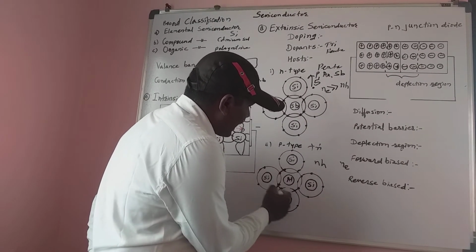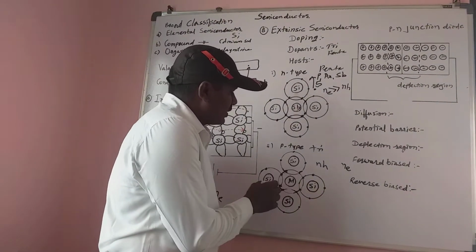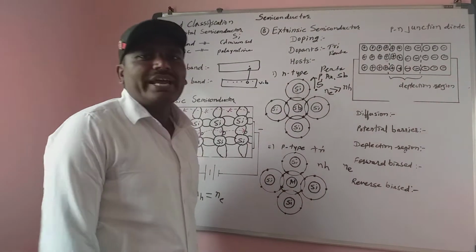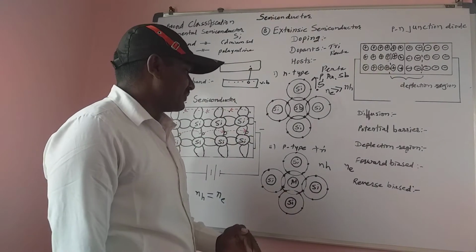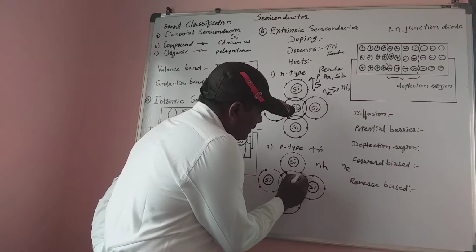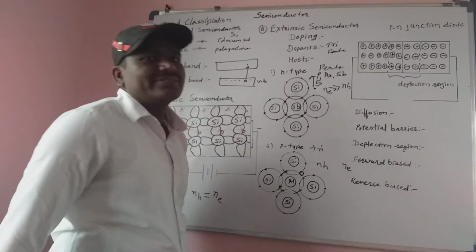But to complete the octet, silicon has 4 and aluminum has 3, so 1 electron is missing, and due to this impurity there is a vacancy, and that vacancy is called a hole.